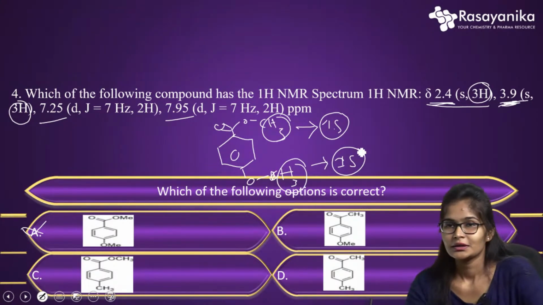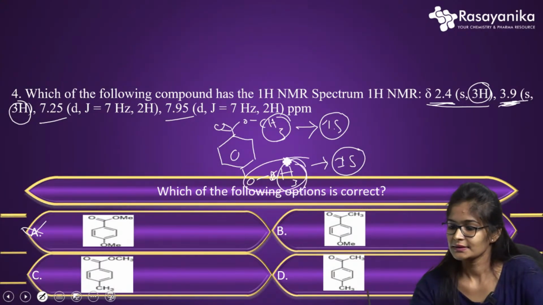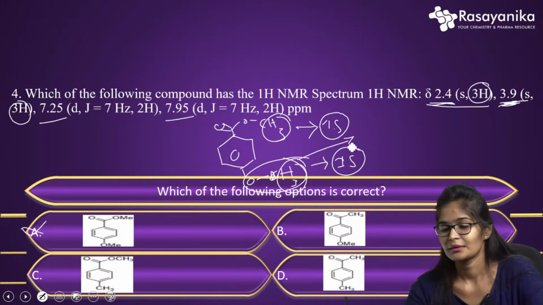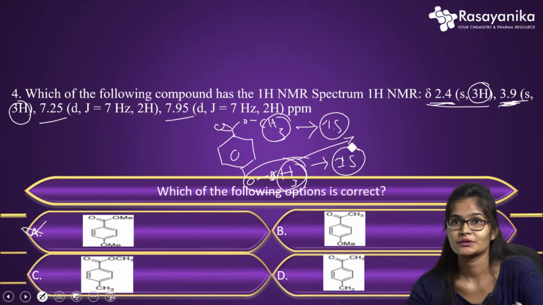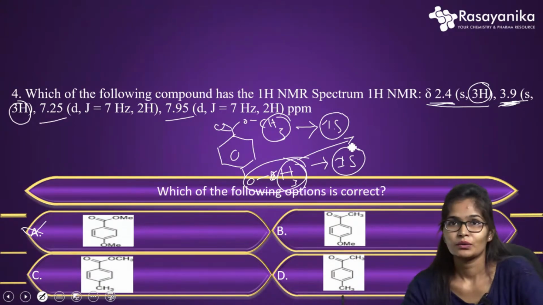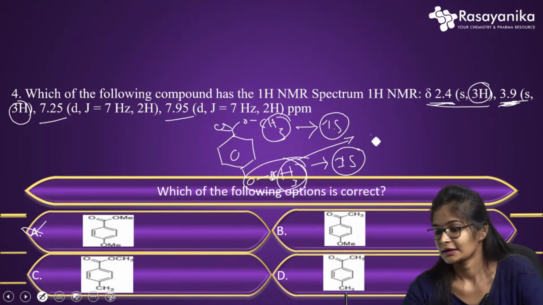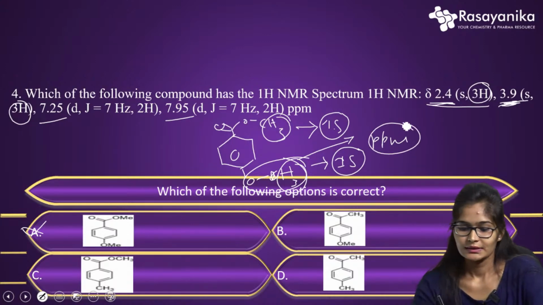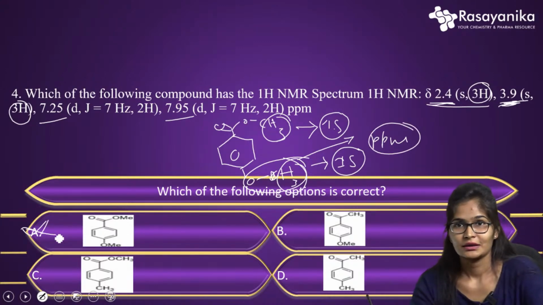But here the environment changes, and the chemical shift will be around 1.9 or something else. So option A is eliminated, we cannot give the answer as A.